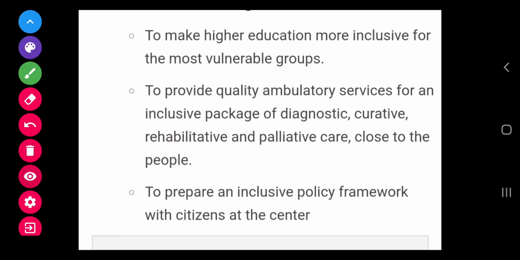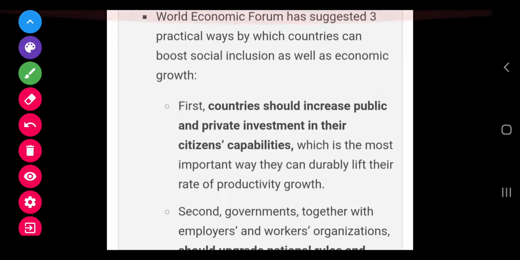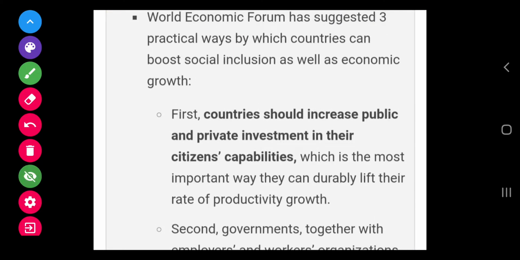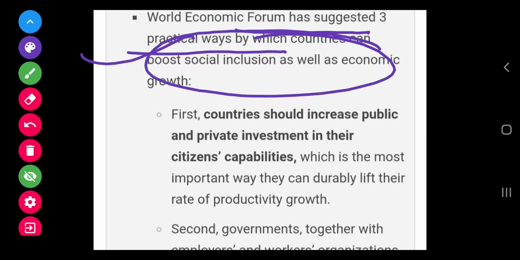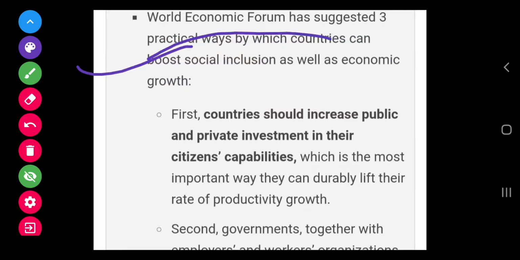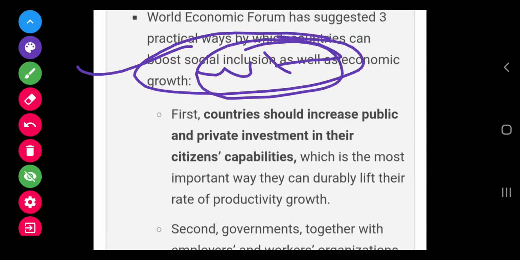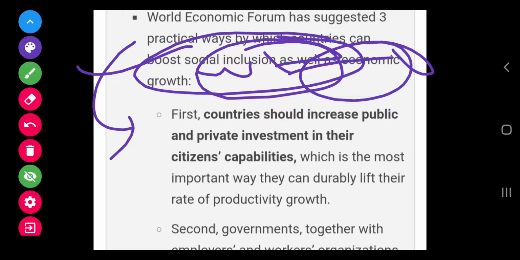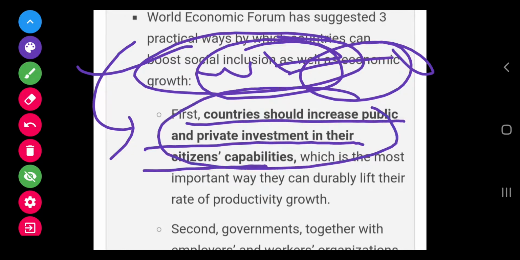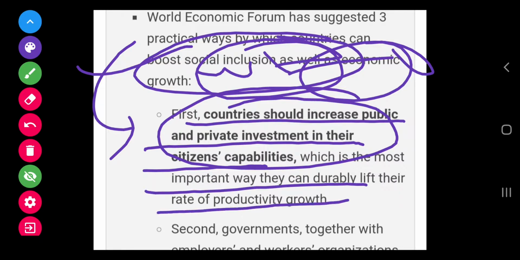Now we will discuss the major recommendations given by the World Economic Forum. The World Economic Forum has suggested three practical ways by which countries can boost social inclusion as well as economic growth. It is a global institution working to promote inclusive growth. The first recommendation is that countries should increase public and private investment in their citizens' capabilities, which is the most important way they can durably lift their rate of productivity growth.